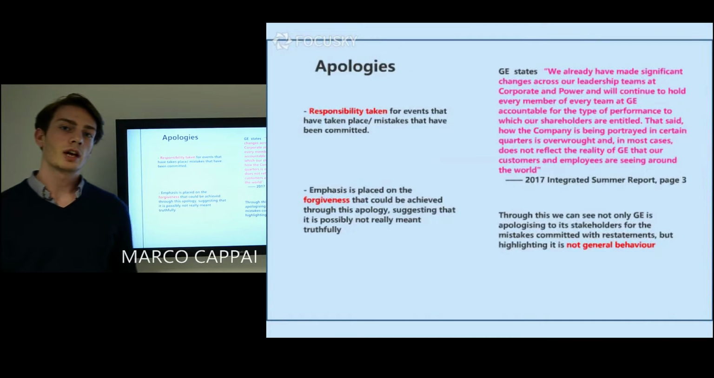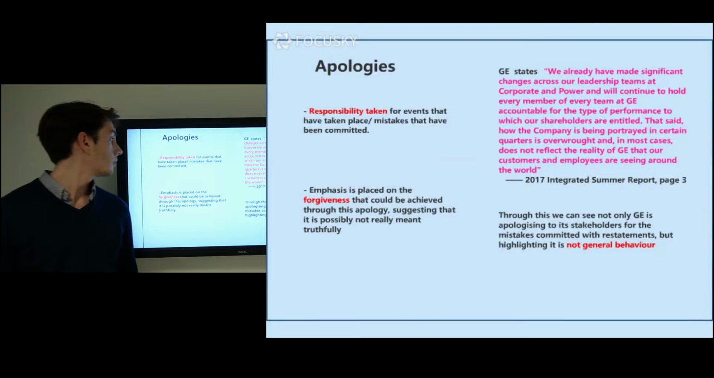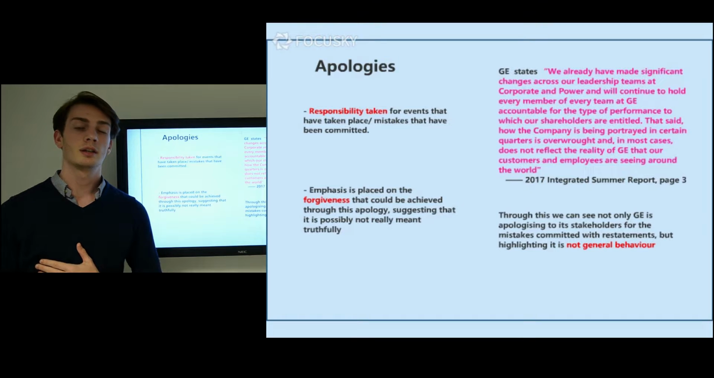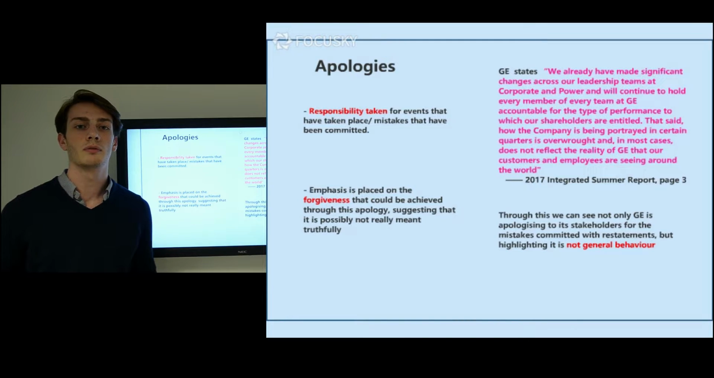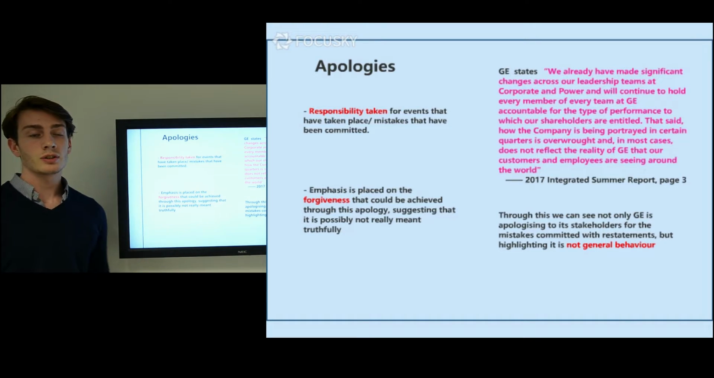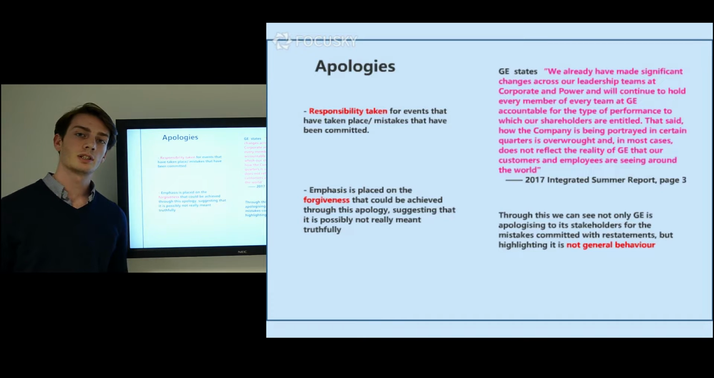An impression management technique that firms such as General Electric use is apologies. Apologies refers to responsibility taken for events that have taken place or mistakes that have been committed. In the case of this firm, the company had to restate its accounts following mistakes made with the report of their earnings. Apologies, however, put great emphasis on the forgiveness and the result that could be achieved through this apology instead of the apology itself.